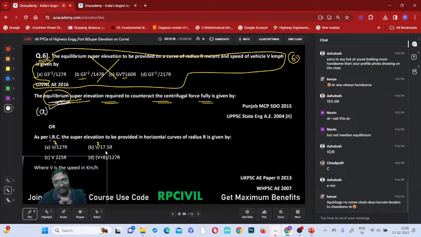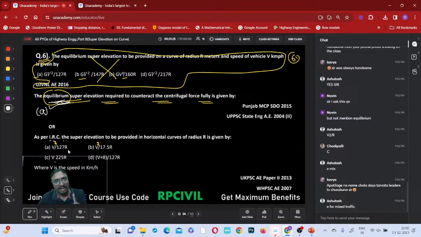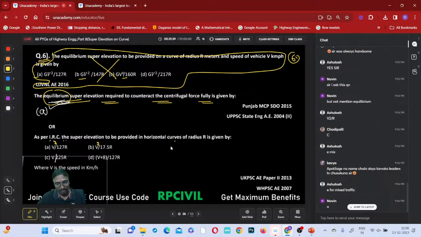So here Naveen, there are different situations, right? I am explaining now. You observe here V square by 127R is given, V square by 17.5R, V square by 225R, V plus 8 by 127R. Then if this kind of question is given and they did not mention anything, which one do we have to select? Whatever the nearby answer available, that you have to select, right? Here A we have to select.